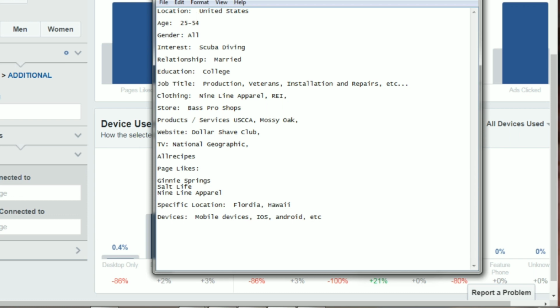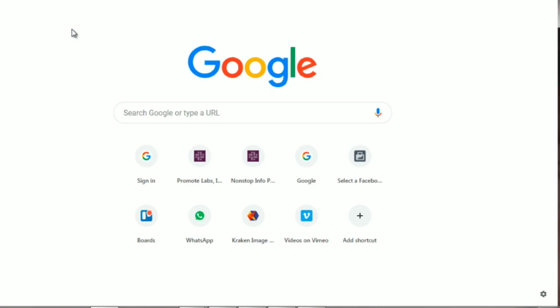Another method is going to google.com and looking for magazines. Why magazines? If you flip through a magazine to the advertise page, you'll notice that these magazines have what we call a media rate card.